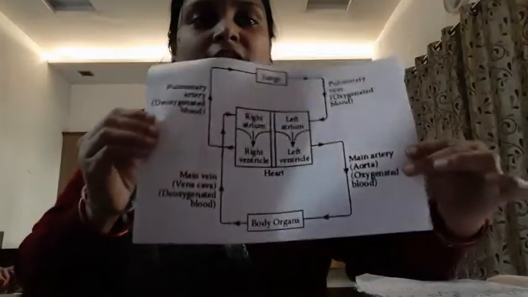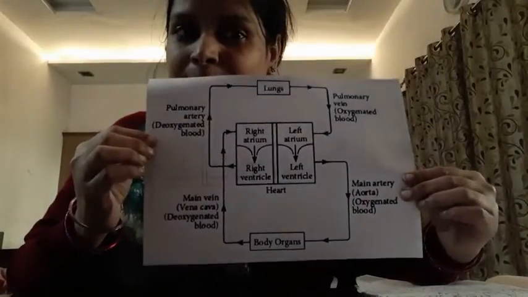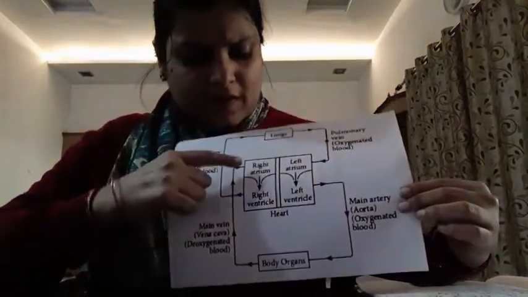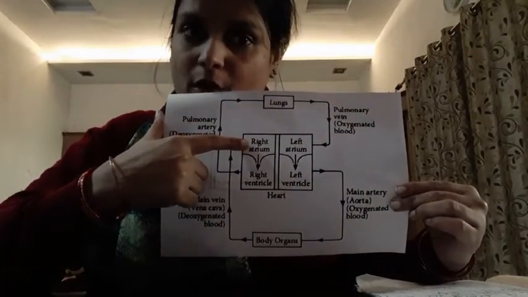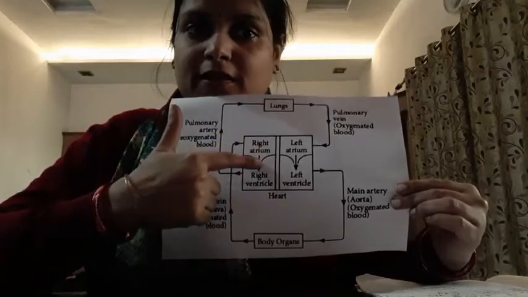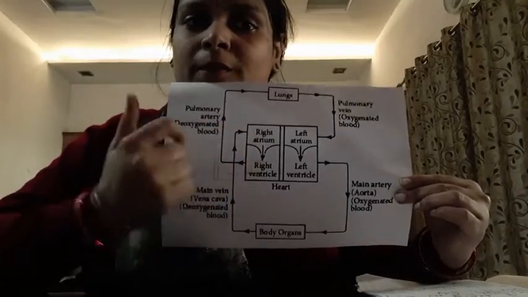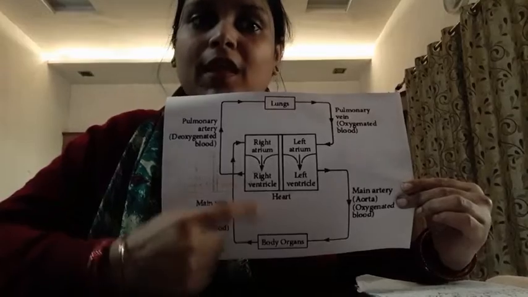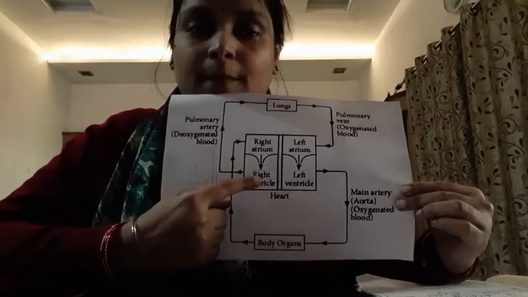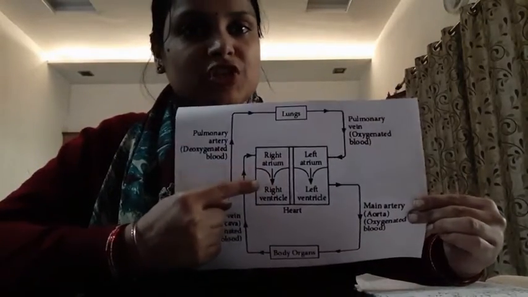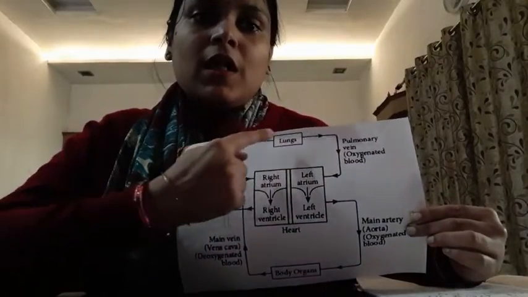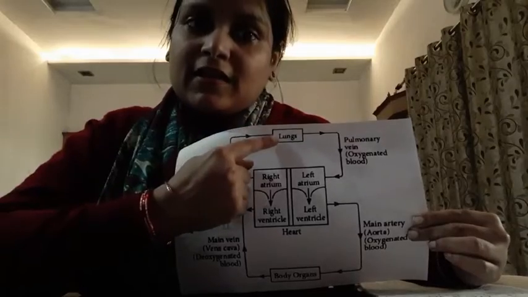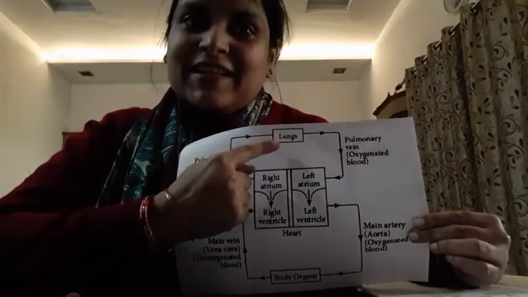In a more simple way, you can see this flow chart. First of all, our right atrium collected all the impure blood from the body, and pumped it through valves into the right ventricle. Now, the right ventricle pumped the impure, deoxygenated blood through the pulmonary artery into the lungs, and the lungs purify the blood.